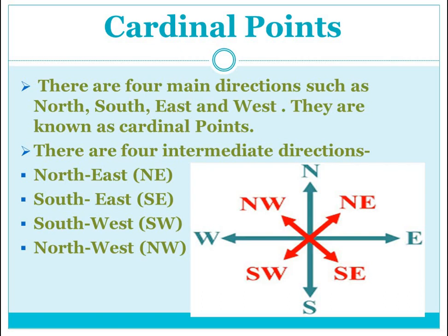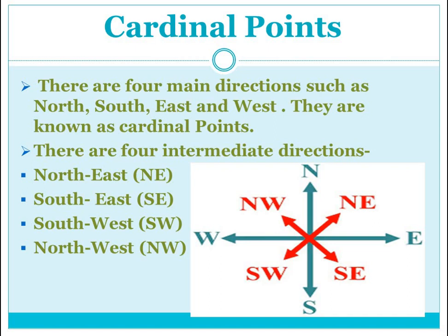Between these four main directions or cardinal points, there are four intermediate directions also. They are northeast, shown with the capital letters NE; then southeast, SE; southwest, SW, where S stands for south and W for west; and northwest, NW, where N stands for north and W stands for west.